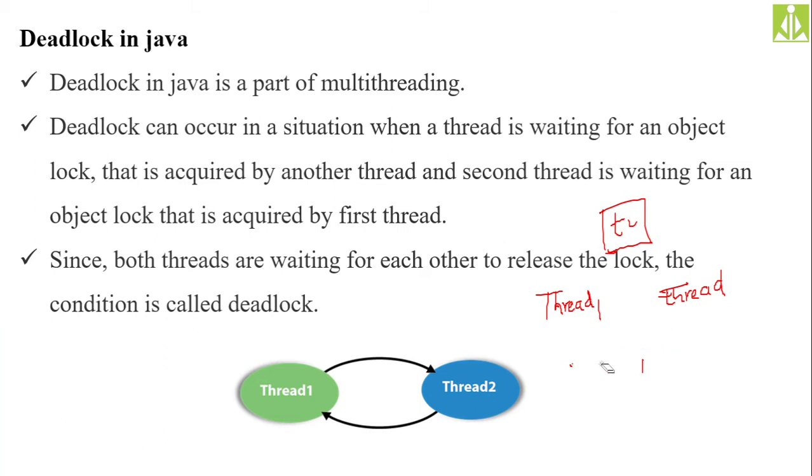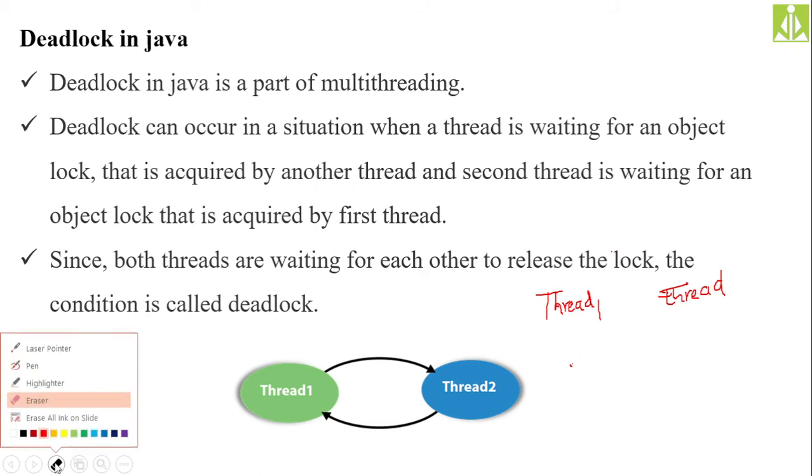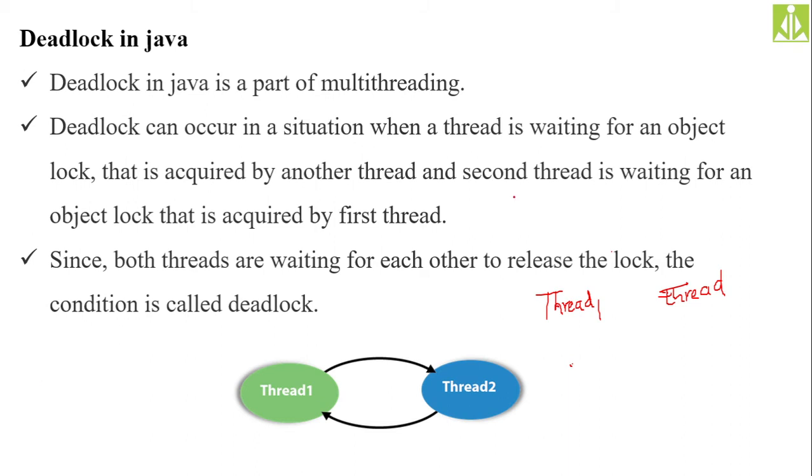So I will remove this, instead of T1 T2, I should make this R1 R2, so that you get the similarity in name and remember it perfectly. So R1 is resource 1, and R2 is resource 2.